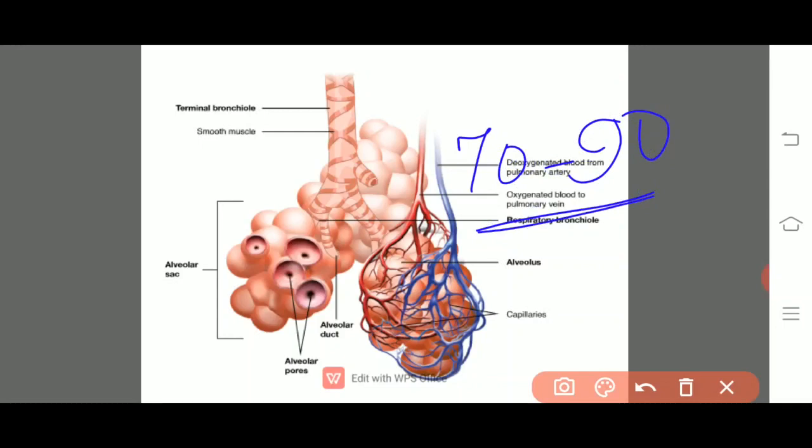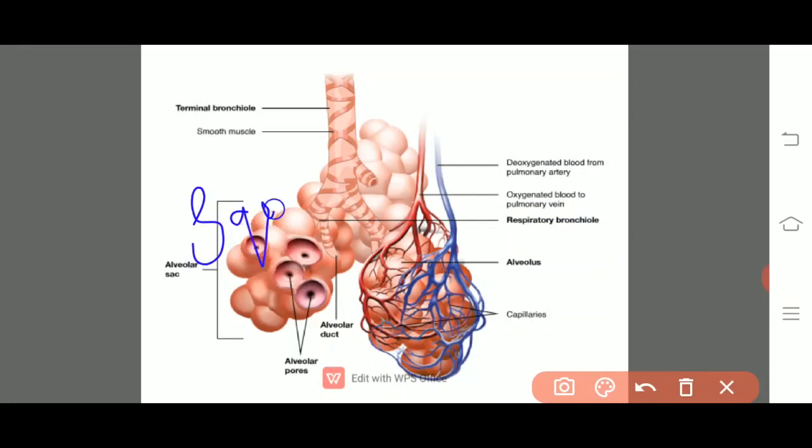These alveoli are surrounded by a thin epithelial membrane known as the squamous epithelium, 0.1 micrometers thick.